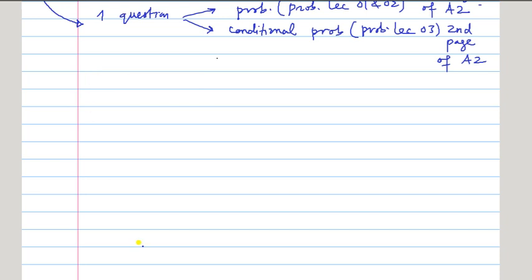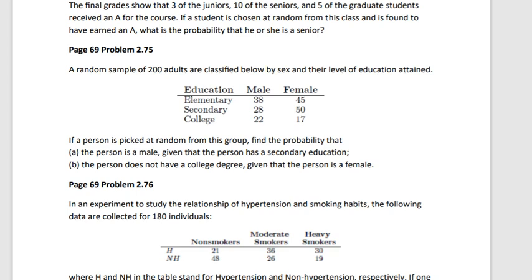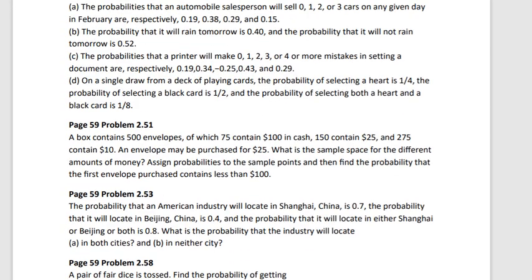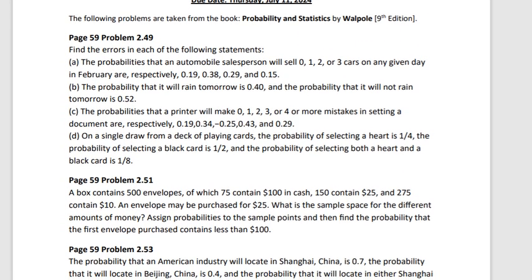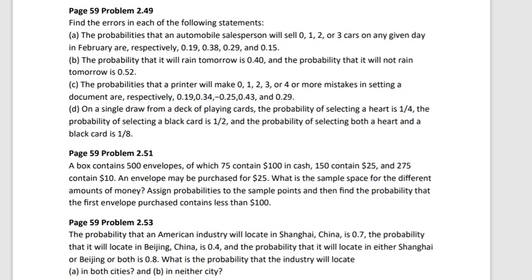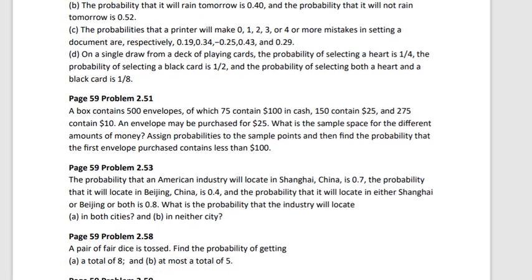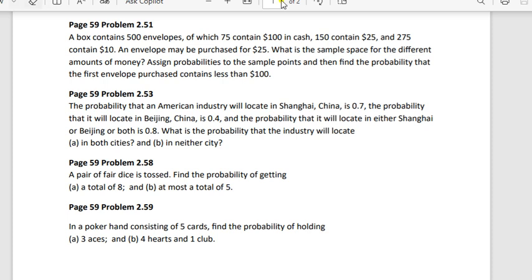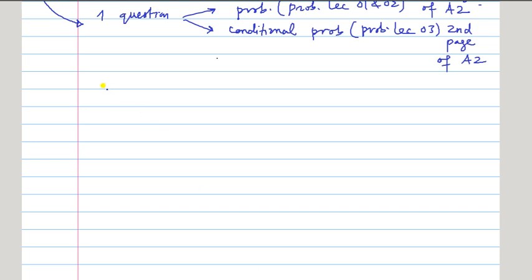So let's say assignment 2 here. If I go to the simple questions, for example here, rolling of a die, flipping of a coin, these type of questions can be there. You see here, a fair coin is tossed. You see this one, a pair of fair dice is tossed. Find the probability of getting a total of 8, at most total, so whatever.